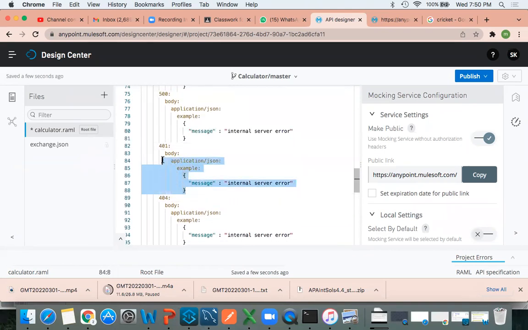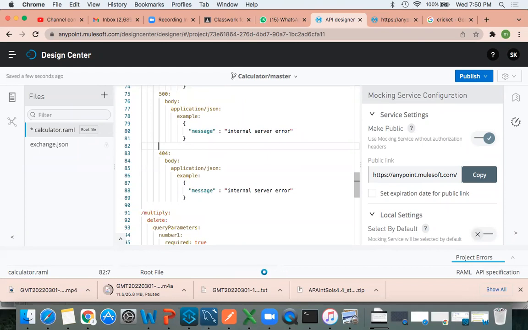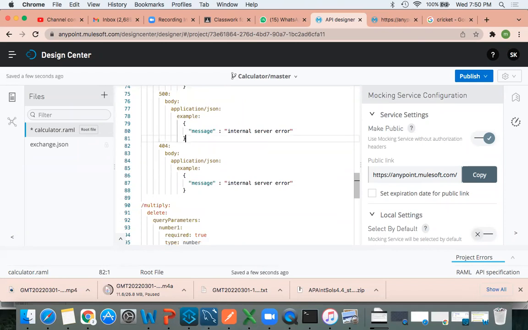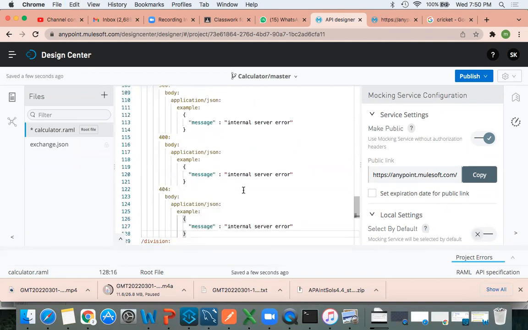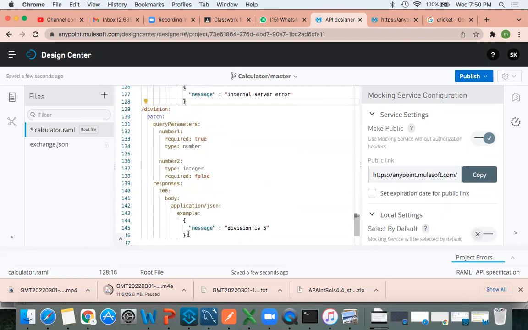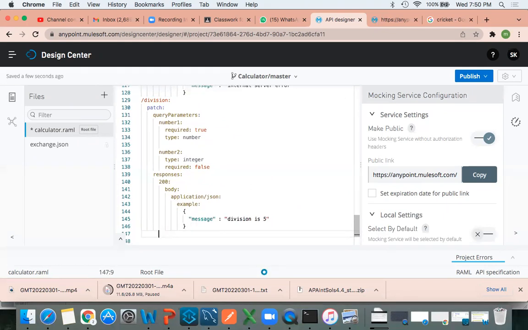Or else let me remove this 401 because we do not have it. Okay, for multiply, same. Okay, for division also same.